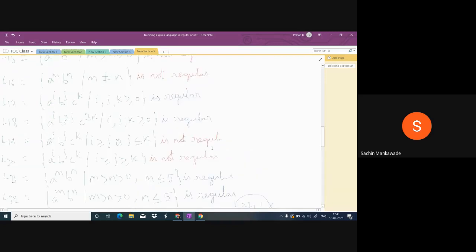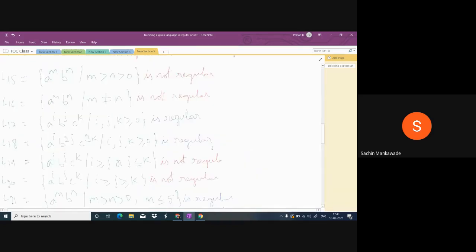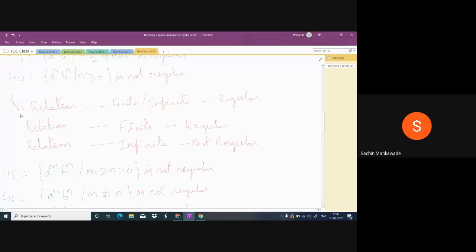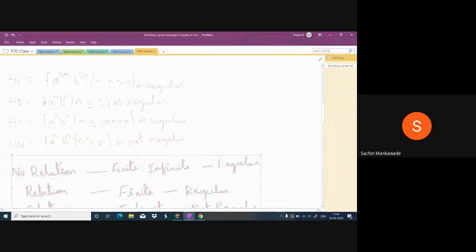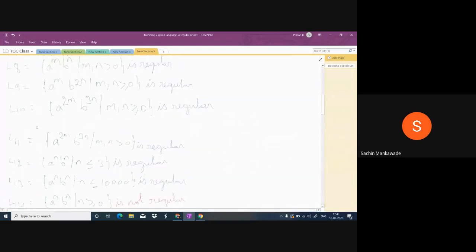So I told you, if no relation between the inputs and whether it is finite or infinite, it is regular. If relation is there and that relation is finite, then also regular. And relation infinite, not regular. Example, here we don't have the relation between A's and B's. A's any number and B's can be any number. So no relation is always regular.